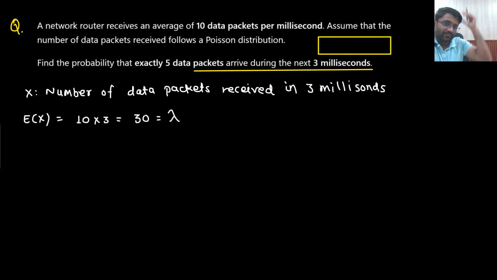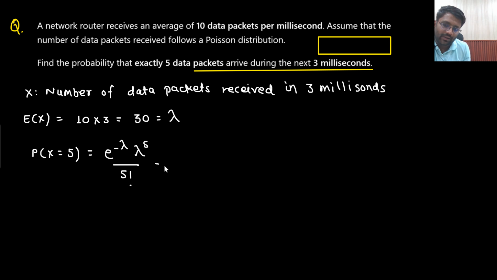Now what are you supposed to find out? You are supposed to find the probability that exactly 5 data packets arrive in the next 3 milliseconds. So that is e to the power minus lambda, lambda to the power 5, divided by 5 factorial. So e to the power minus 30 multiplied with 30 to the power 5 divided by 120.